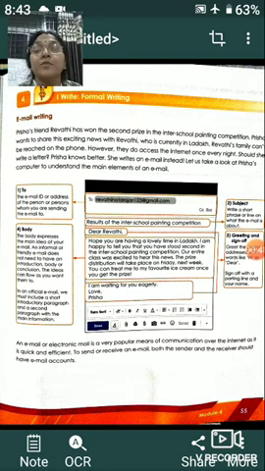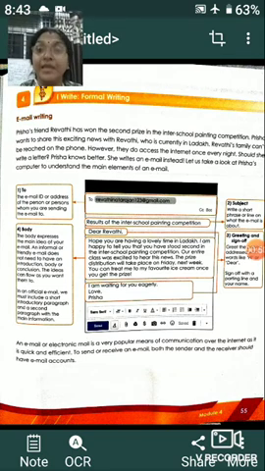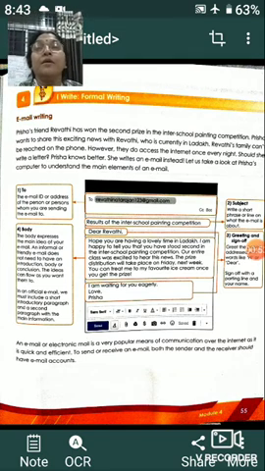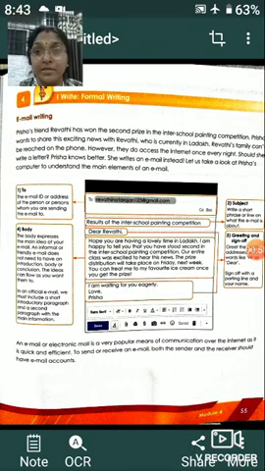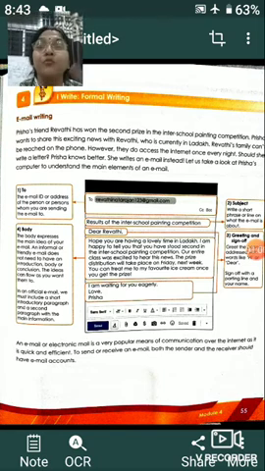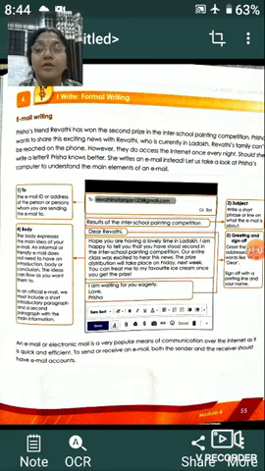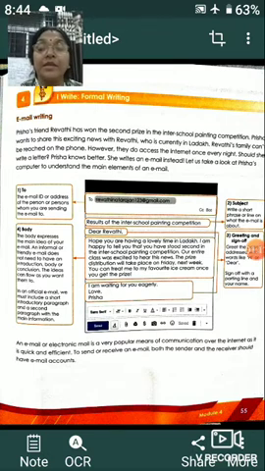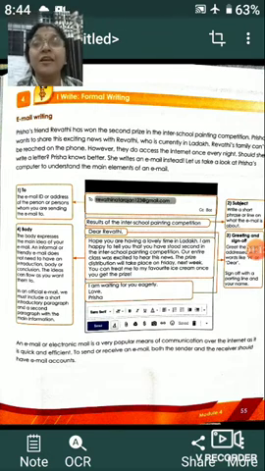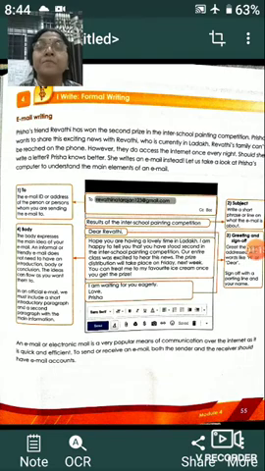But the most important thing for writing an email is that if we want to write an email, at that very moment we need the email id of ourselves. Along with that, the person to whom we are going to write the email should also have an email account. So if both the sender and the receiver have an email account, it becomes very easy to send and receive the message.